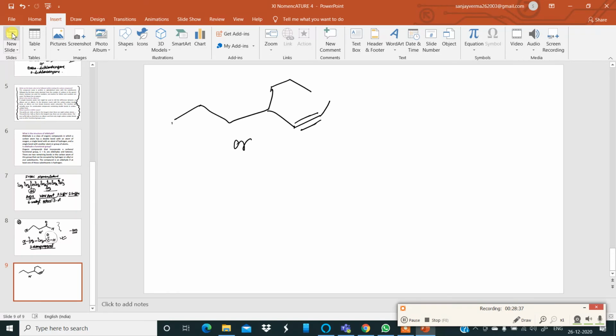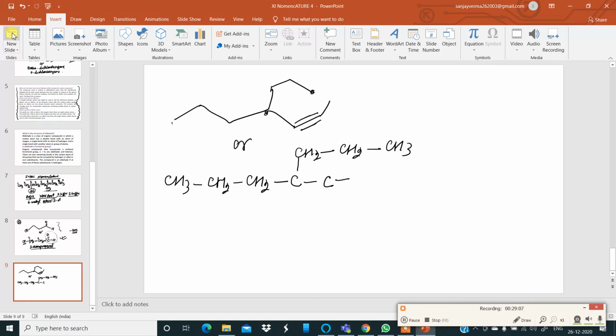Here I write CH3, then CH2, then CH2, then this point I can write as C carbon. Then I go up CH2, then CH2, then the end CH3. Here it is CH3. And after that there is carbon.